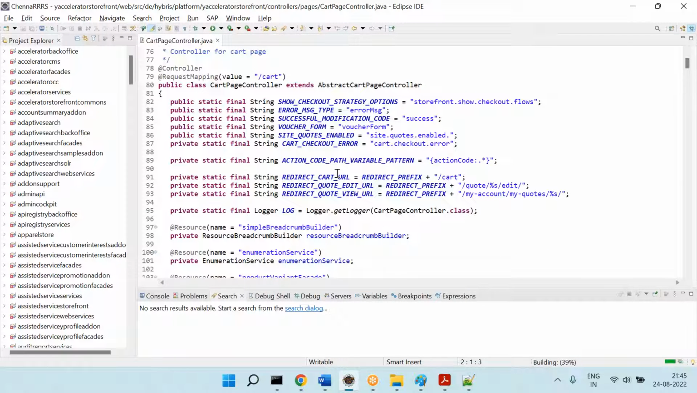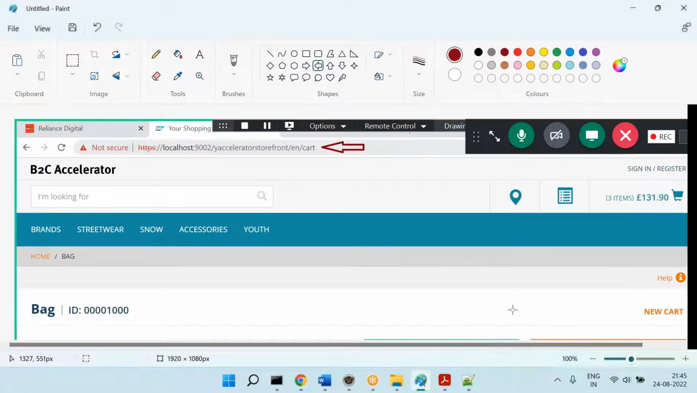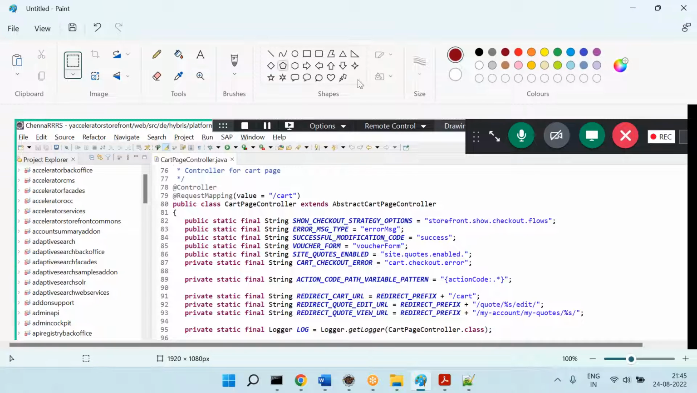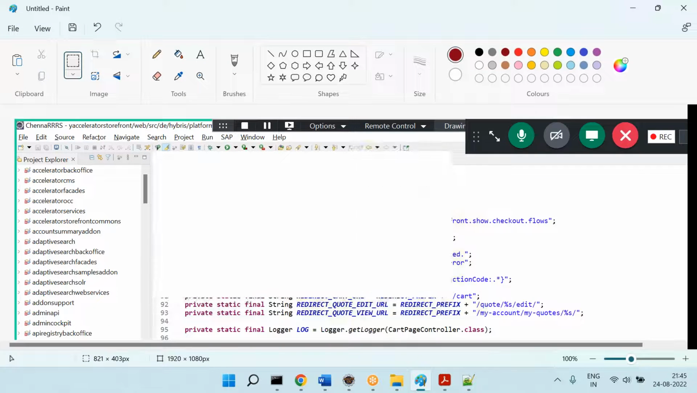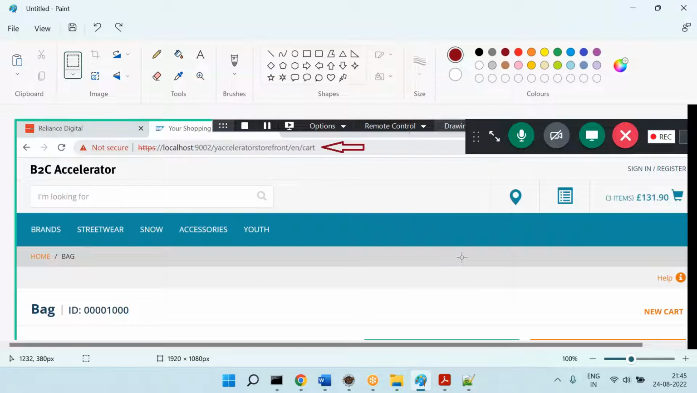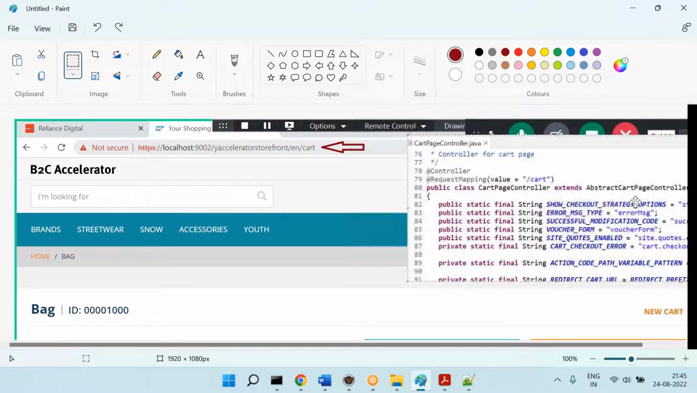Now you can ask a question, what is the guarantee that this is the correct controller called? The same flow I am explaining multiple times, that's why I'm a little bit fast. I know that the same flow is repeated for many pages. I think you guys are able to get it, right? Yes, sir. So the same flow I'm repeating for multiple pages, that's why I'm going a little bit fast.